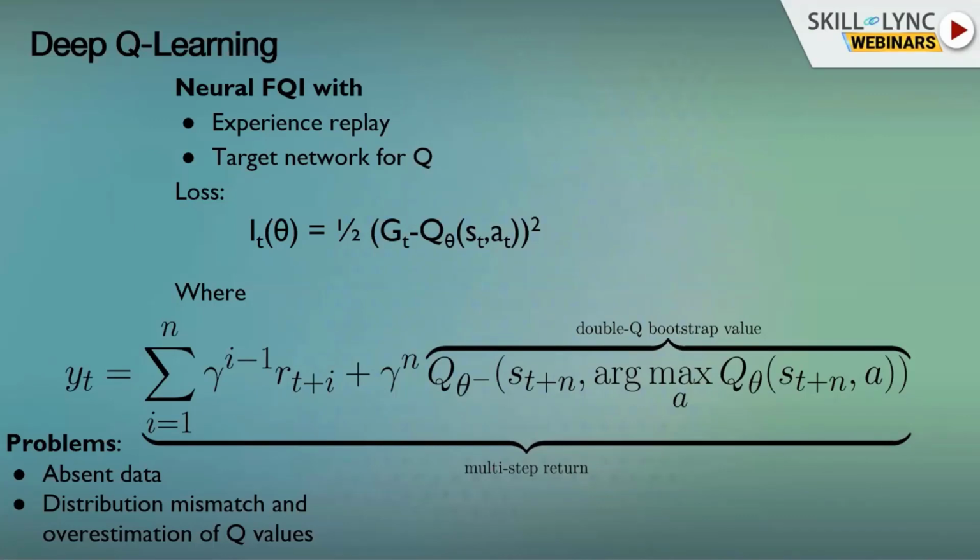And this is problematic. Actually, this causes overestimation of the Q values because we're taking the argmax every time and we're fitting to something that was sampled from a different distribution. This causes overestimation of the Q values, and this is very problematic. This can maybe give us pretty good performance on offline data, but it's not optimal. It's not the best thing that we can do.